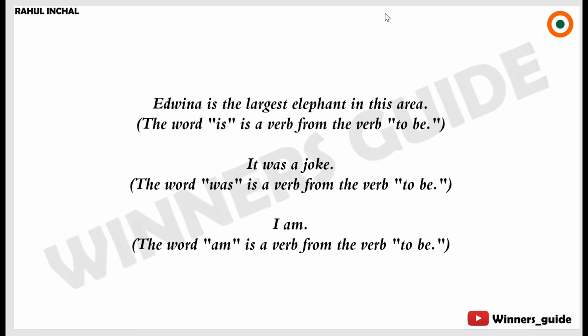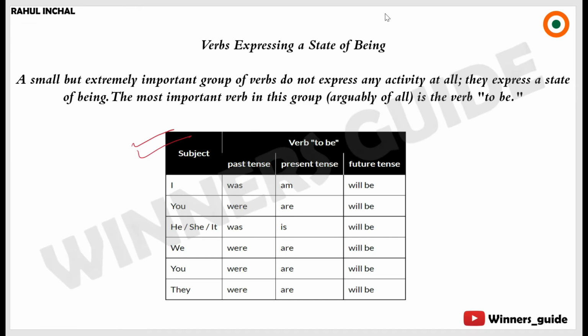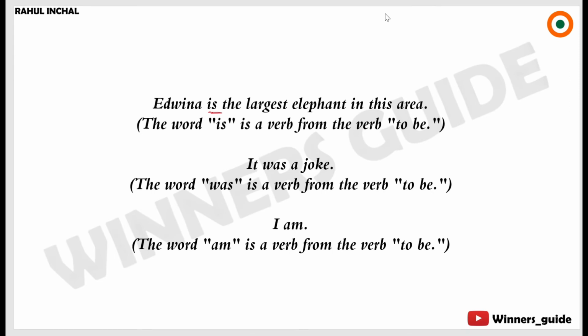Edwina is the largest elephant in this area. The word is is a verb from the verb to be, like we saw here. It was a joke. The word was is a verb from the verb to be.